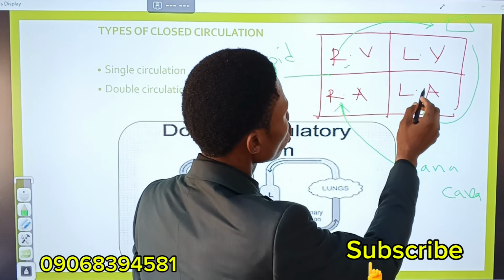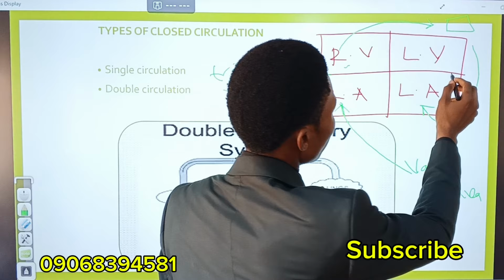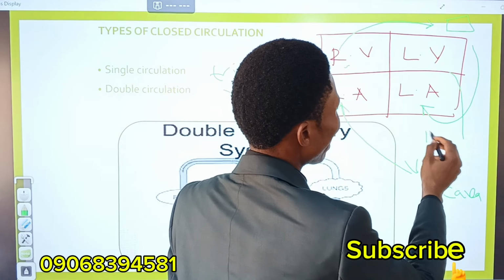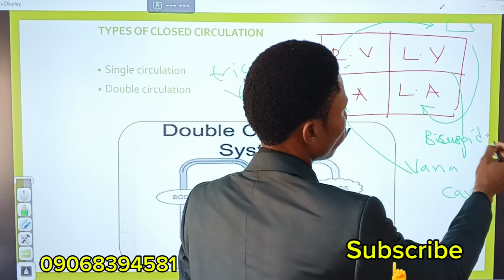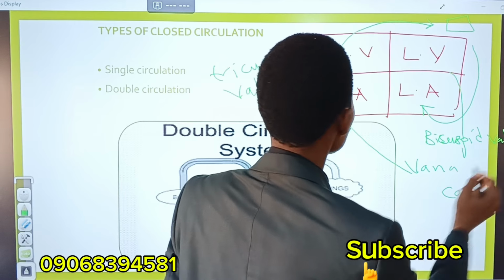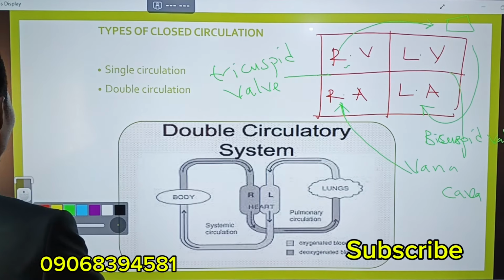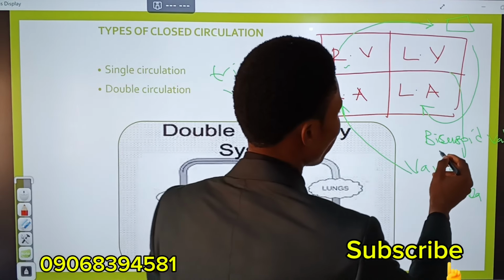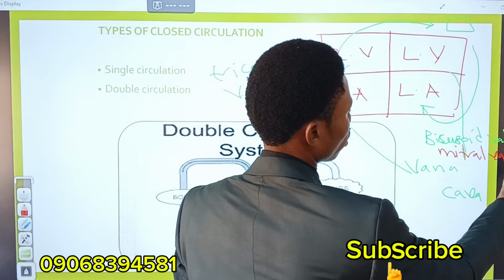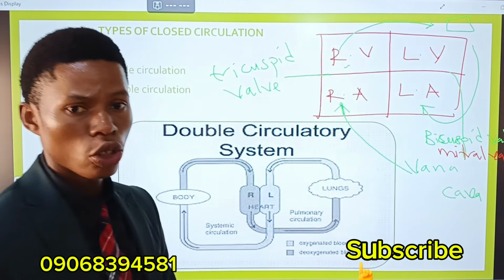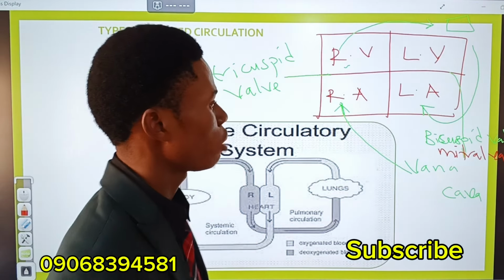But now the left ventricle and the left atrium are separated by the bicuspid valve. And the bicuspid valve is also called, if you don't call it bicuspid valve, you can call it mitral valve. If I were you, I'll be taking note of all these things because you see it in exam. Mitral valve.